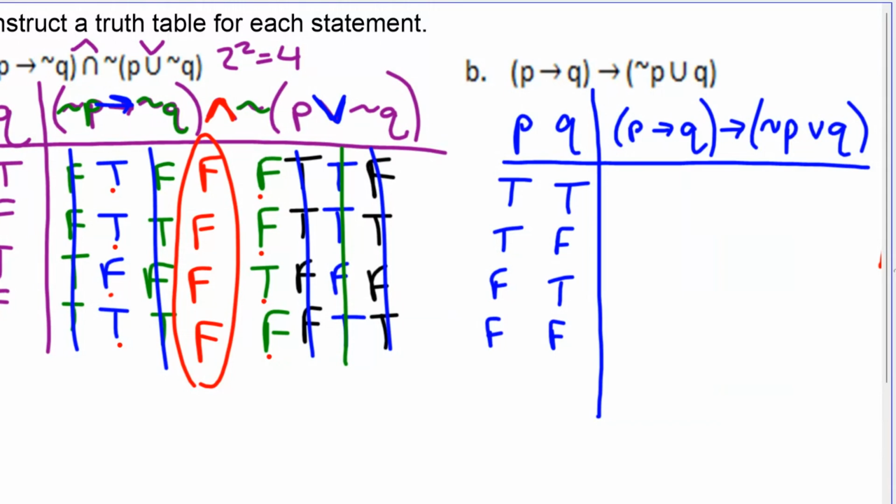All right, so P implies Q. This first thing, I'm going to kind of cheat and just say, well, I can already see P and Q right there. So true implies true is true. And true implies false. This is kind of the big idea of today. This is where it's false. And false implies true is true, and false implies false is true.